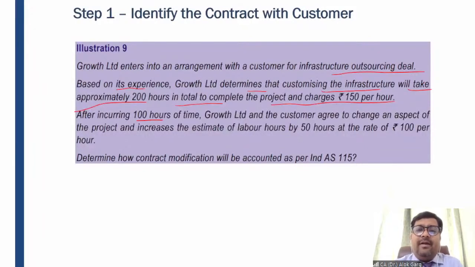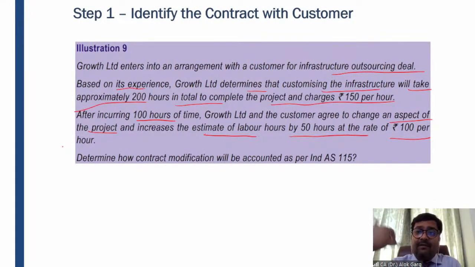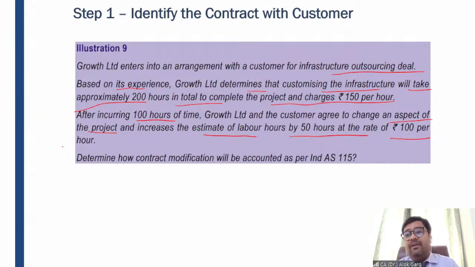But after incurring 100 hours of time, the company and the customer agree to change an aspect of the project. So they are changing some scope of the project and increase the estimate of labor hours by 50 hours at the rate of 100 per hour. So some aspect has been changed and the efforts have been increased. And this additional 50 hours is at 100 rupees. The initial 200 hours was 150 rupees.